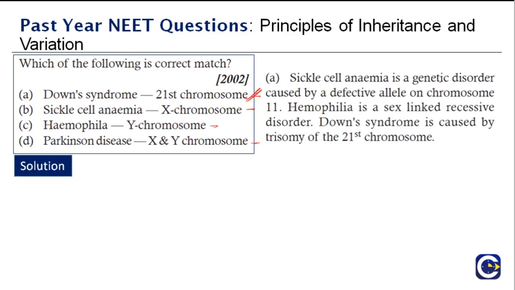Sickle cell anemia is a genetic disorder caused by a defective allele on chromosome number 11. It is not a sex-linked disease. Hemophilia is a sex-linked recessive disorder and not a Y chromosome related disorder. And Down syndrome is caused by trisomy of chromosome number 21. So the right answer is A.